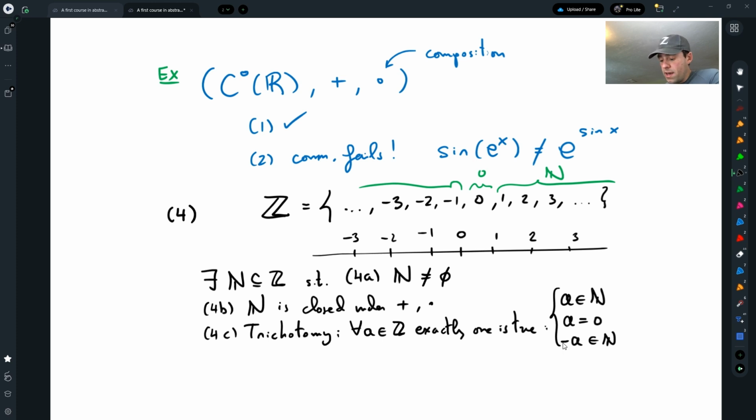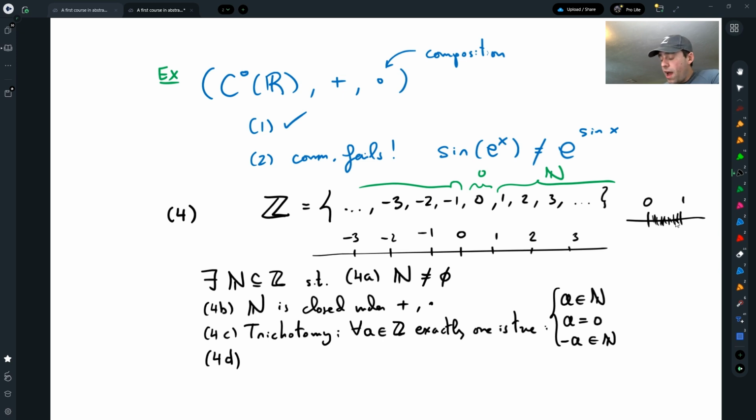That's trichotomy. And the last one, we actually need one more, which is to distinguish the integers from the rational numbers. The problem with the rational numbers is that they are countable just like the integers, but there are infinitely many rational numbers just between 0 and 1. So even though I can number them, they are sort of packed together.